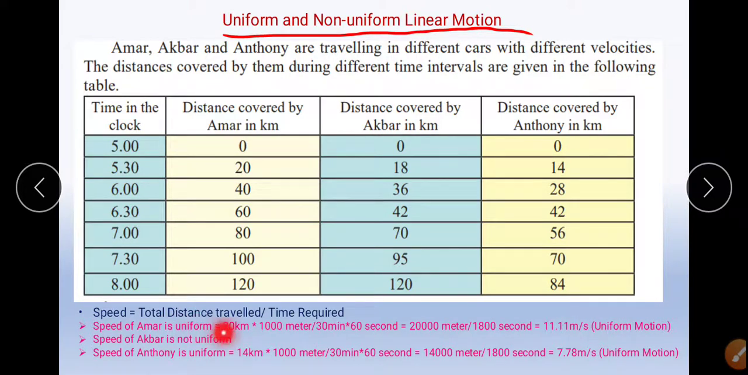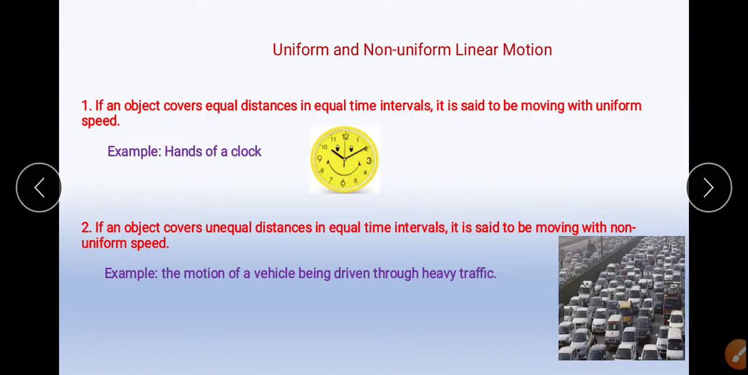Similarly, the speed of Akbar is not uniform. And with the same formula, we calculate the speed of Anthony in meter per second. It comes out to be 7.78 meter per second, which is a uniform speed. That is the reason we call Amar's and Anthony's motion uniform and Akbar's non-uniform. So we can define uniform and non-uniform linear motion: if an object covers equal distance in equal interval of time, it is said to be moving with a uniform speed.